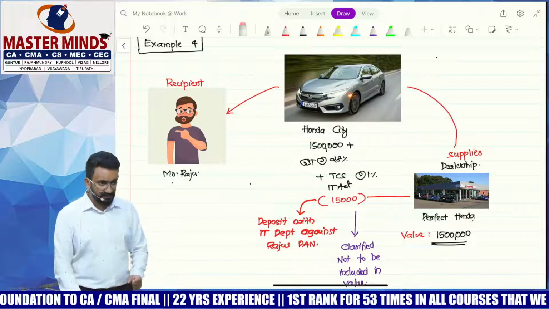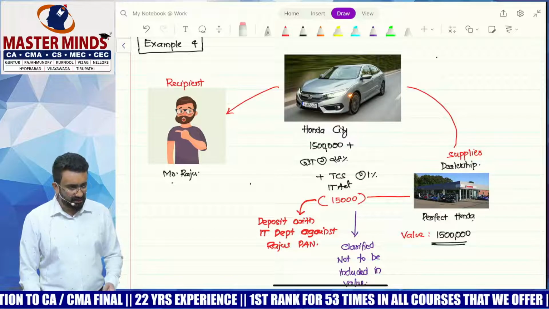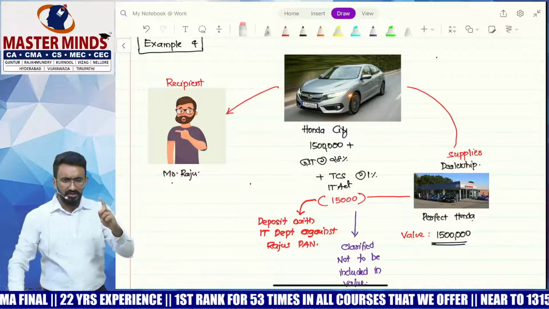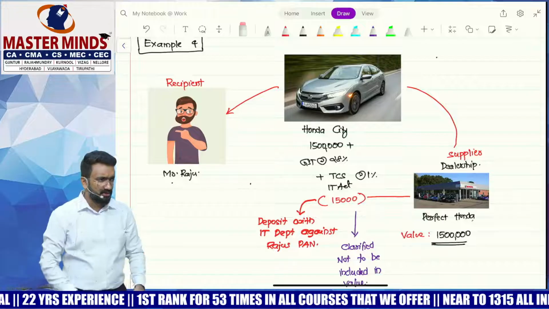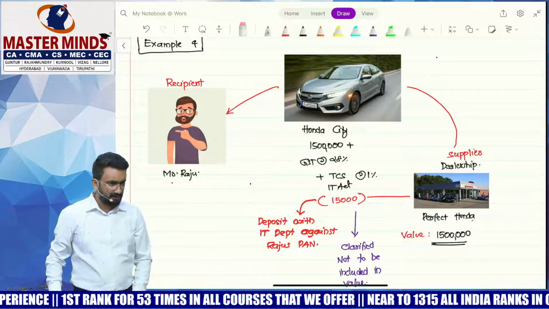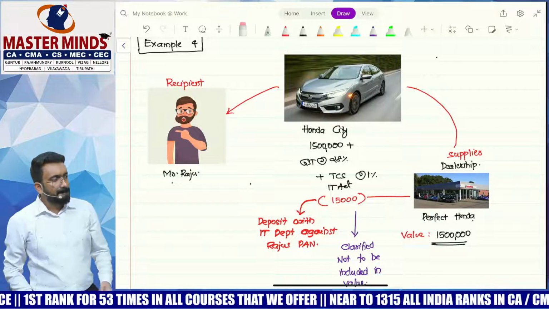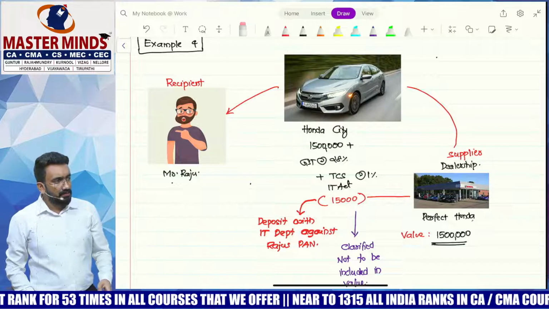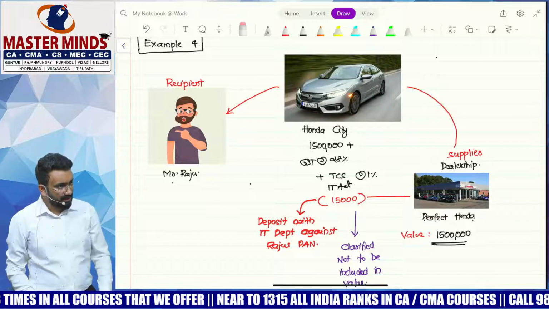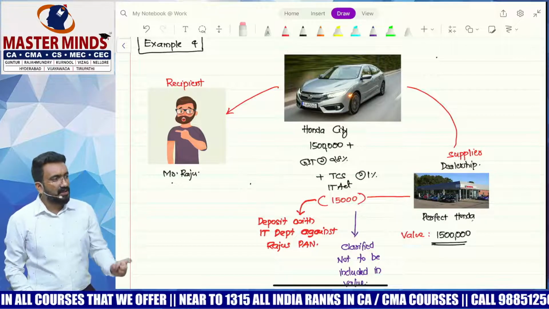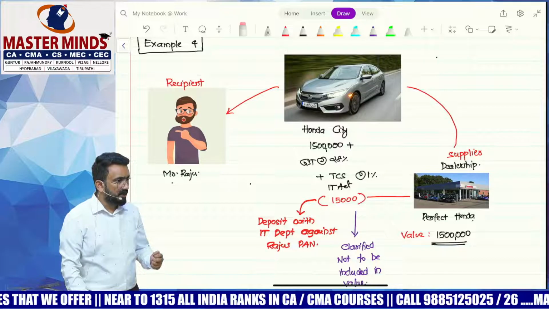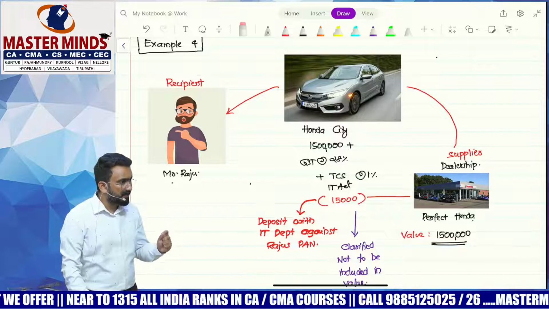15,000, 1%. On the ex-showroom value it will apply, 1%. So that will be 15,000, right? Now on the ex-showroom value, you apply 1%, that will be 15,000 rupees. Now this 15,000 rupees will be additionally collected, right? So 15 lakh plus 15,000 rupees.